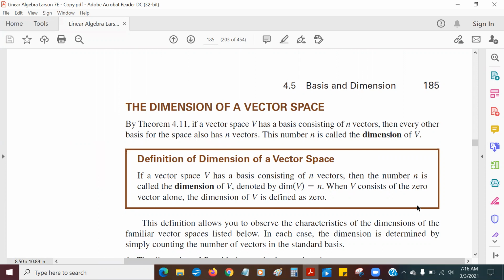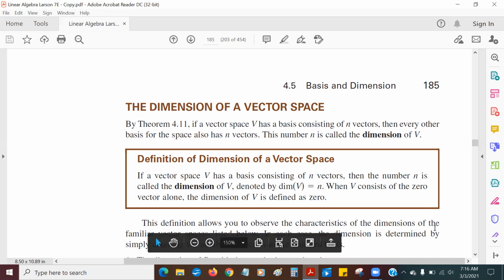So that number n is now called the dimension of the vector space V. And we're going to see that this really fits in with some of the, so on and so forth.